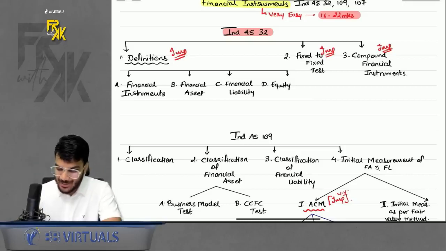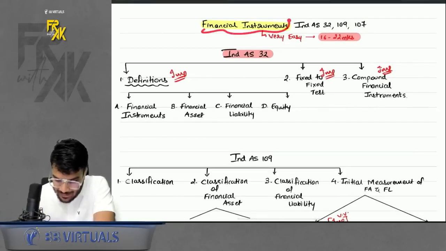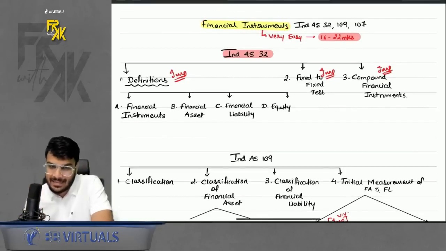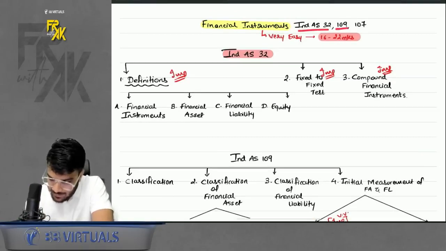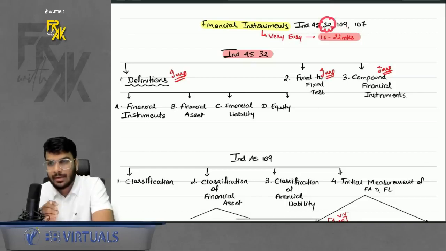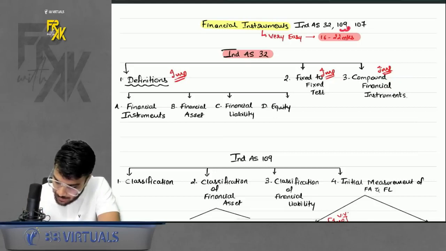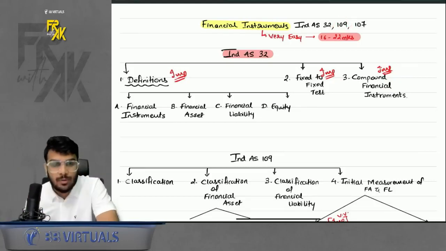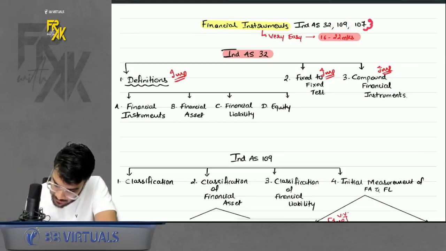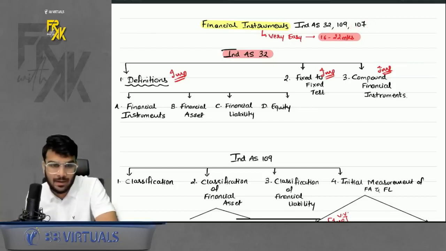Okay, so let's start. So first of all, we were discussing about financial instruments. Total, how many standards are there in financial instruments? We have 3 standards: Ind AS 32, Ind AS 109, Ind AS 107. Okay, what does 32 talk about? Mainly it gives the definition part of the standard. What does 109 talk about? It gives the accounting part of the standard. And what does 107 talk about? It gives the disclosure part of the chapter.